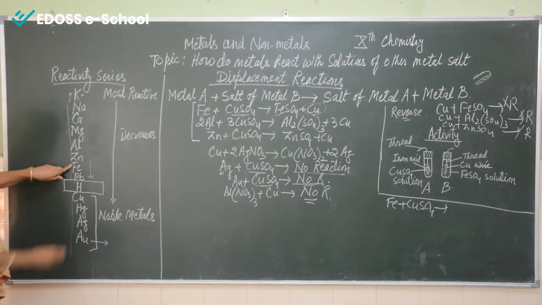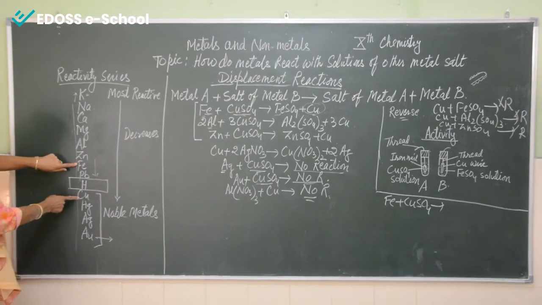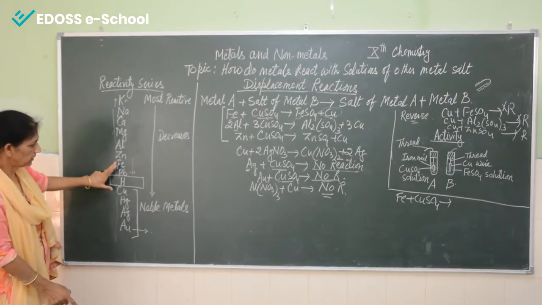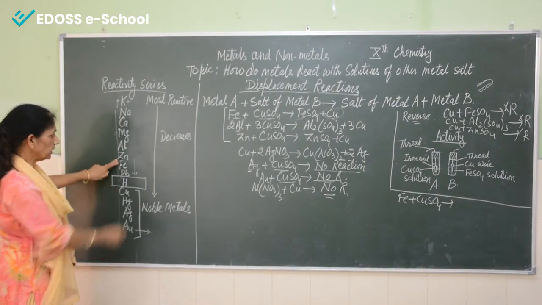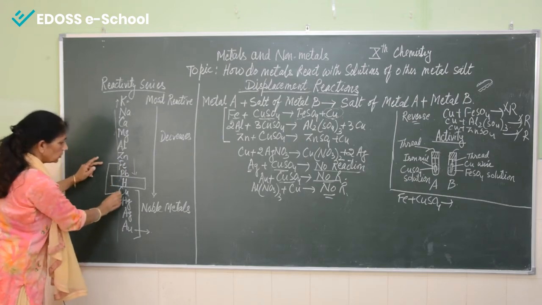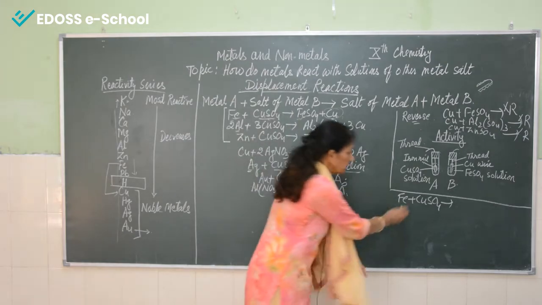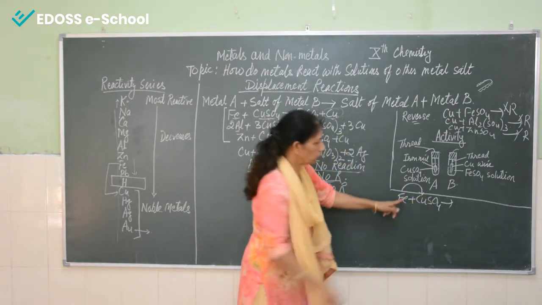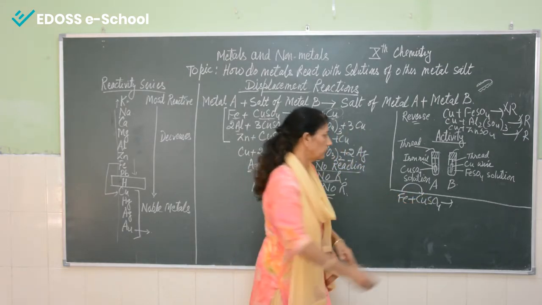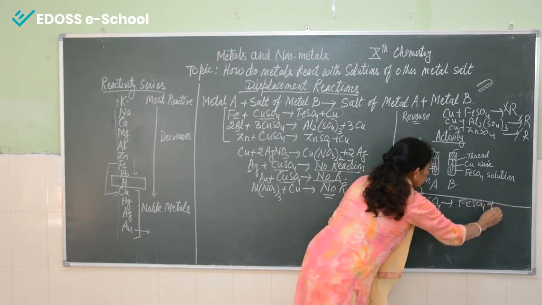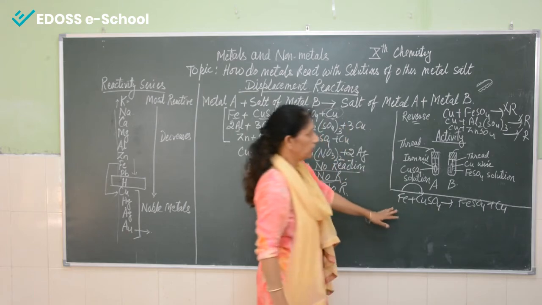We see that iron is above copper in the series, so it can easily displace copper from its salt. This is the reason that iron is able to displace copper from copper sulfate solution, forming iron sulfate, and this happened.